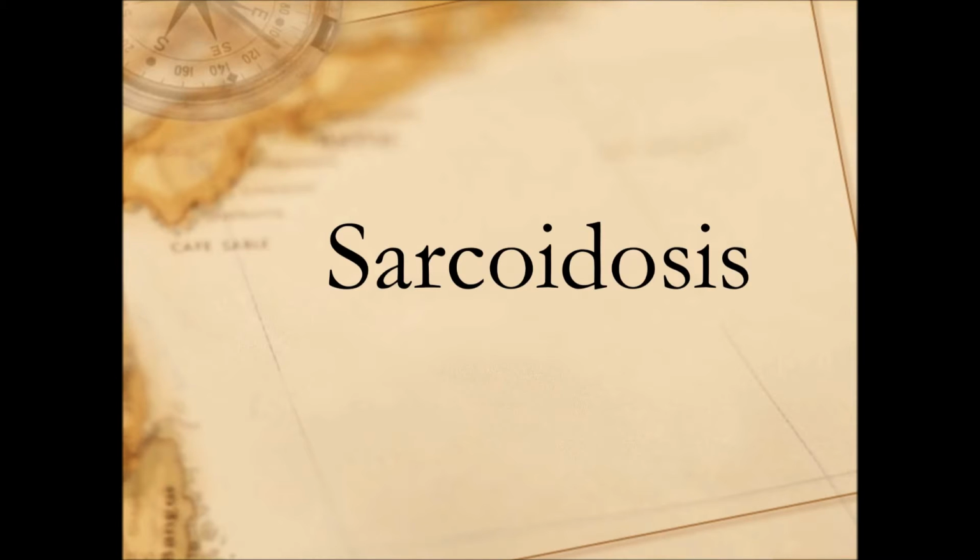Presentation of sarcoidosis. Sarcoidosis presents with many symptoms.